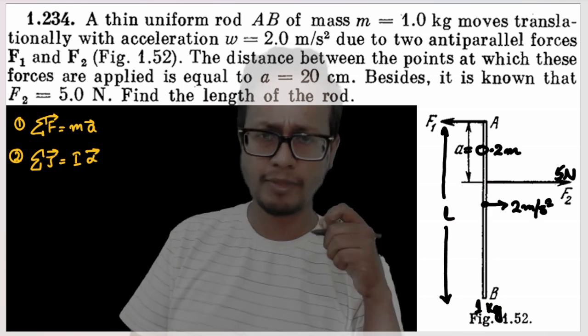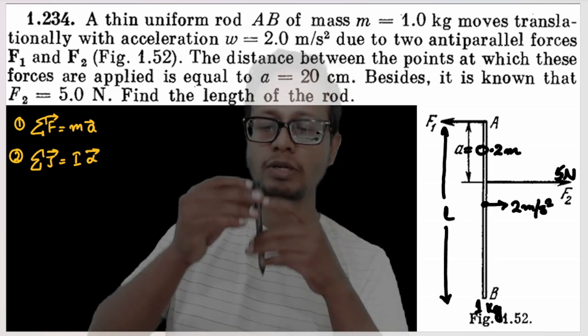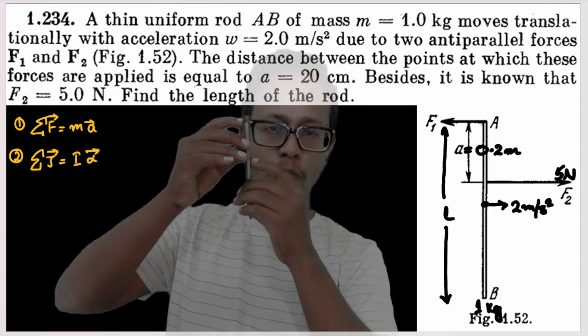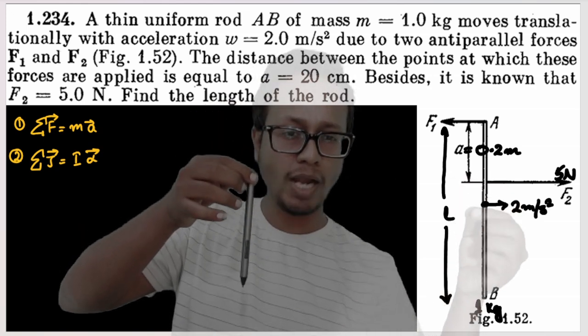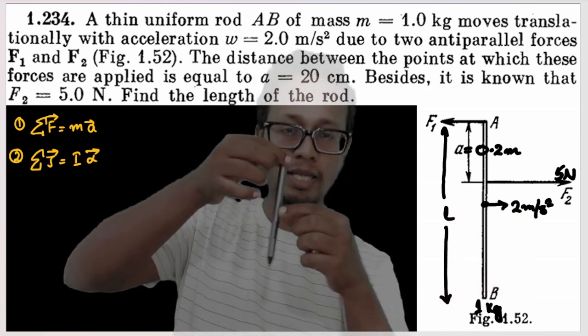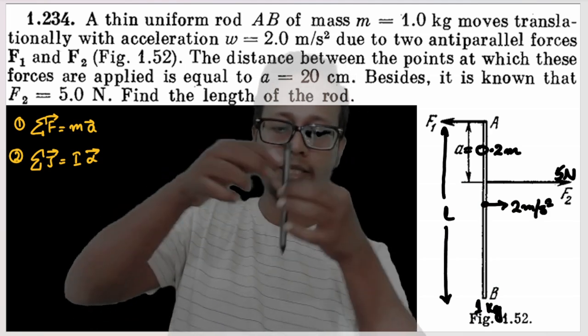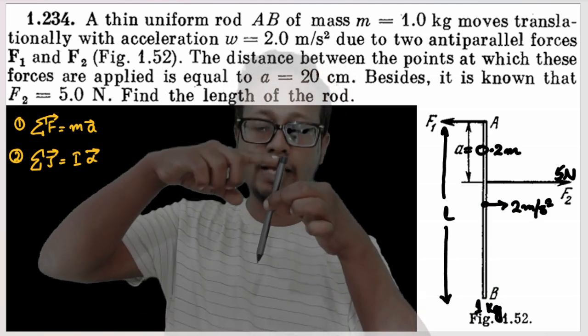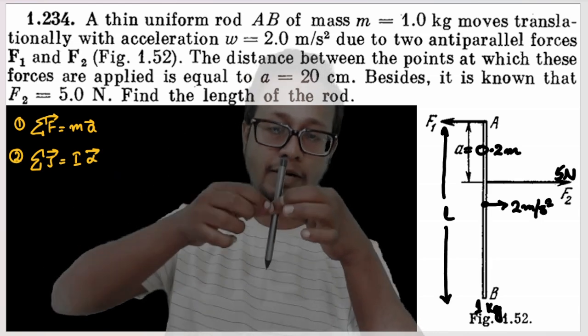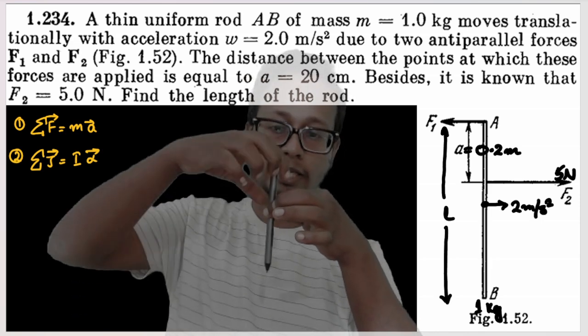And how do I know that? Apply some amount of common sense. Two opposing forces: if F2 is even 1 millimeter below F1, then the rod would tend to rotate. Suppose this is the center of the rod. If I apply F1 in this direction, my F2 has to be applied on the top part of the rod, then only it can move in a straight line.